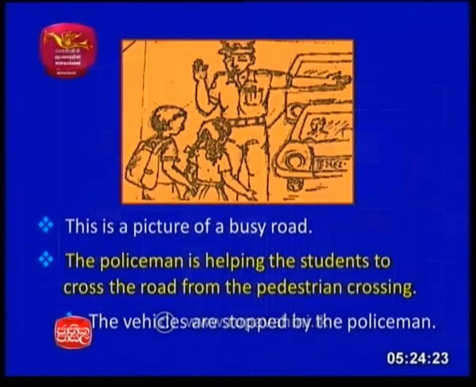The policeman is helping the students to cross the road from the pedestrian crossing. Those words you have to learn, children: pedestrian crossing, where people have to cross the road. The vehicles are stopped by the policeman.